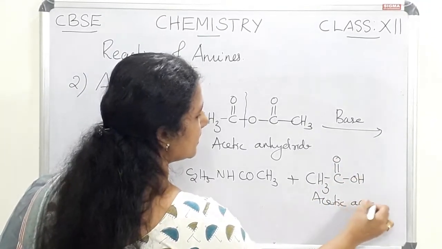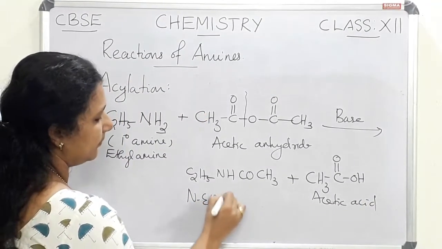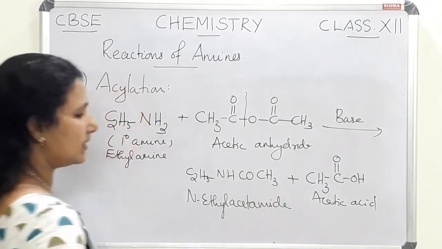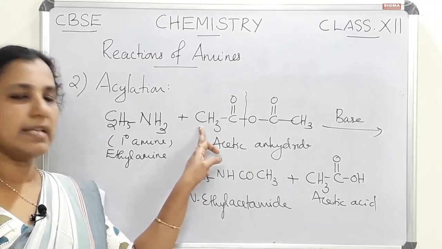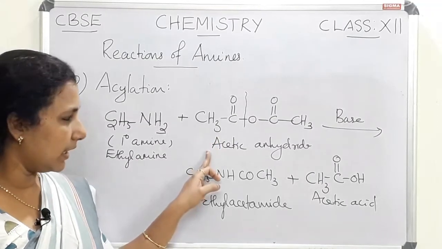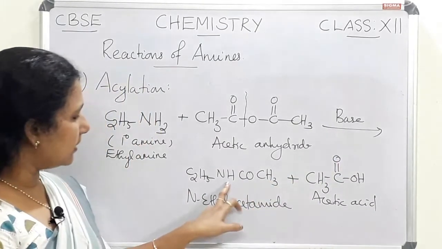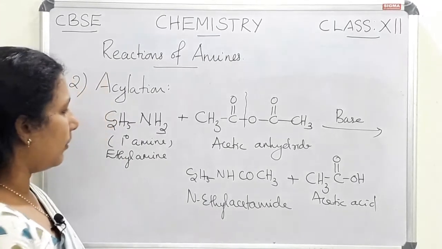This is again N-ethyl acetamide. So a primary amine reacts with acid chloride or acetic anhydride in the presence of a strong base, gets acylated, and produces N-ethyl acetamide as the main product.